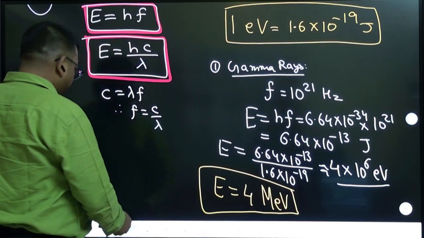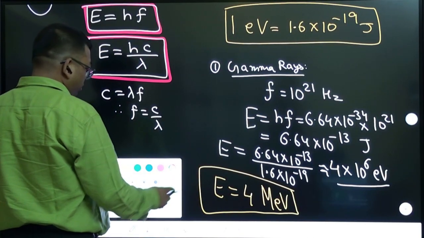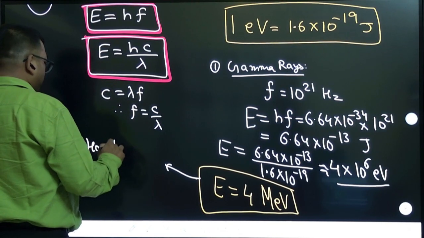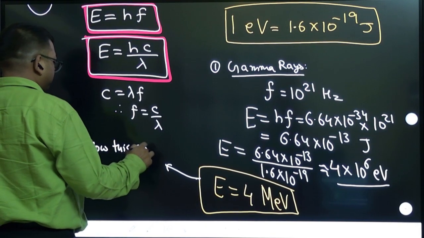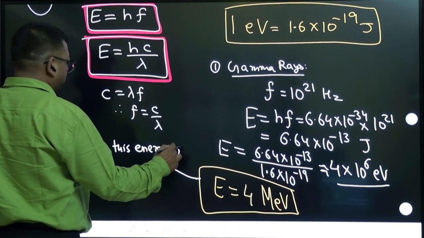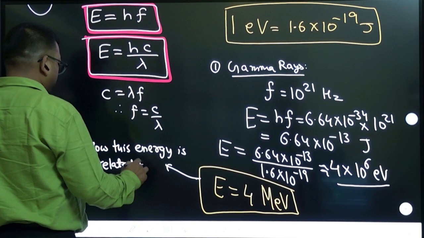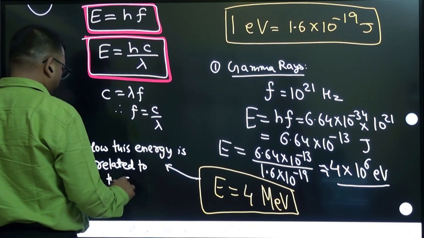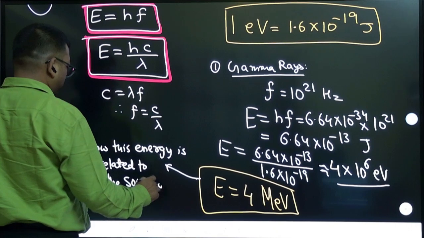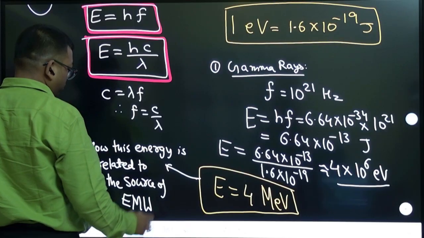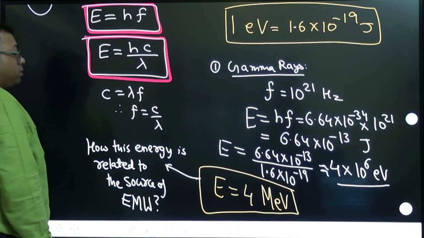So how is this energy related to the source of electromagnetic wave? That is the question.